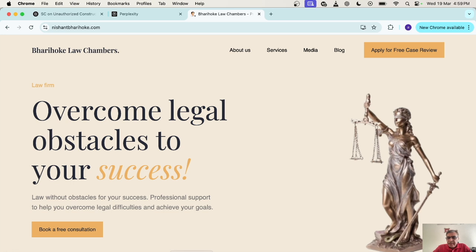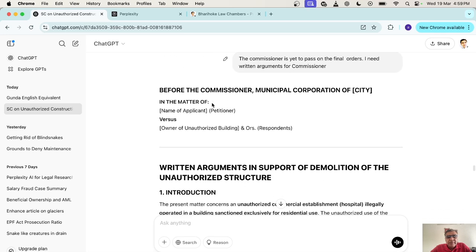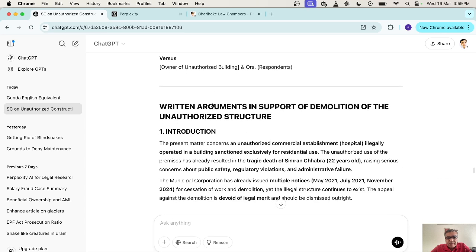So the scenario is that there is an argument which you have to counter, and you do not exactly know how to phrase it so that you can search for a judgment of the Honorable Supreme Court or High Court on it. So how will you use these AI tools? That is what I am going to demonstrate. The initial part I have already done.